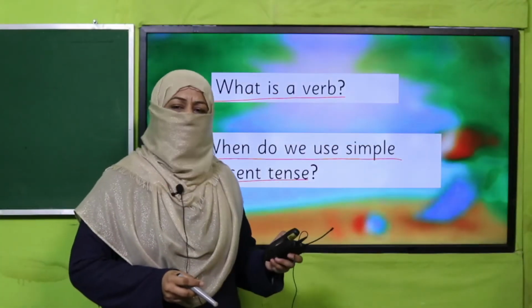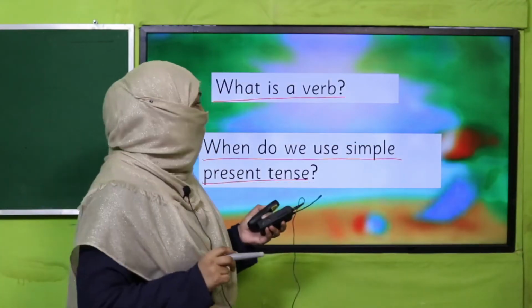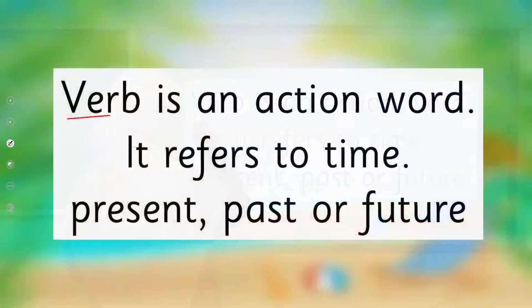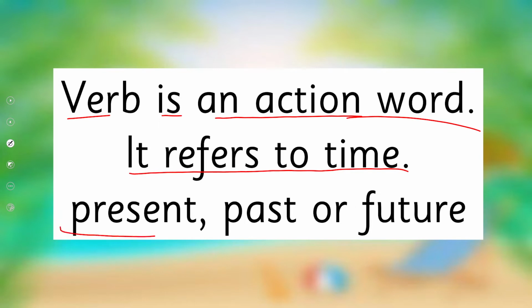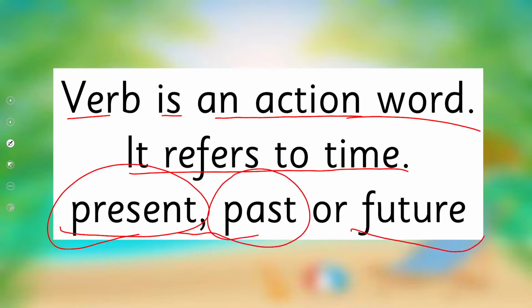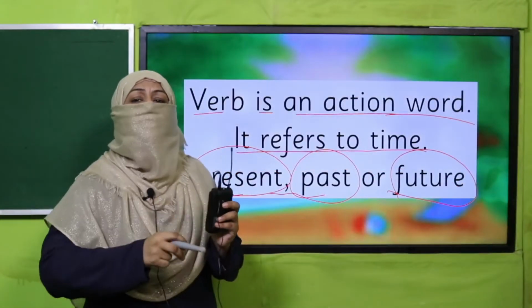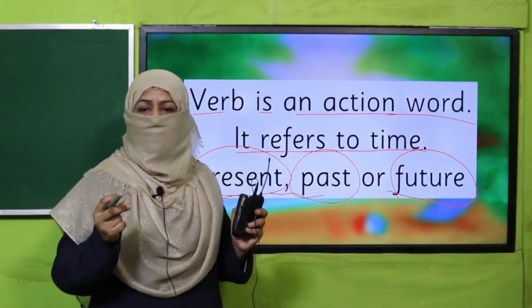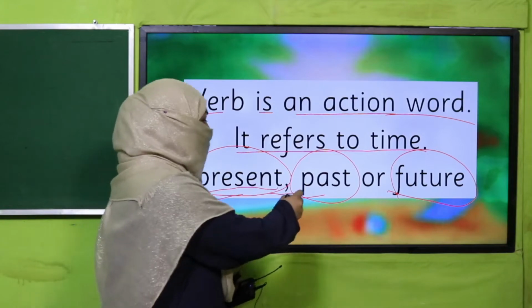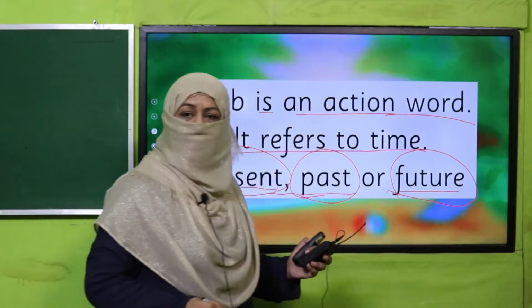Yes, my dear students, I know now you know it very well. What is a verb? Verb is an action word. It refers to time, present, past or future. Remember, it is not only the action word, it also tells the time of the action. Either it's present or past or future, right?